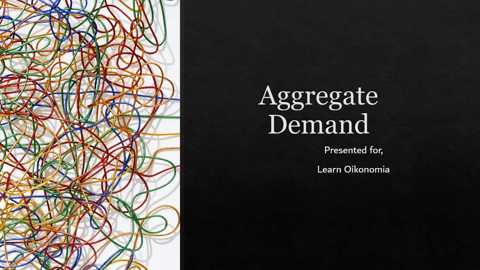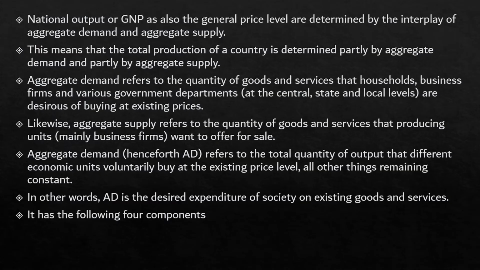In this video, we are going to look at the concept of aggregate demand. National output or GNP as also general price level is something which is determined by the interplay of aggregate demand and aggregate supply. This means that the total production of a country is determined partly by aggregate demand and partly by aggregate supply. Aggregate demand, in this aspect, you have to understand the concept.